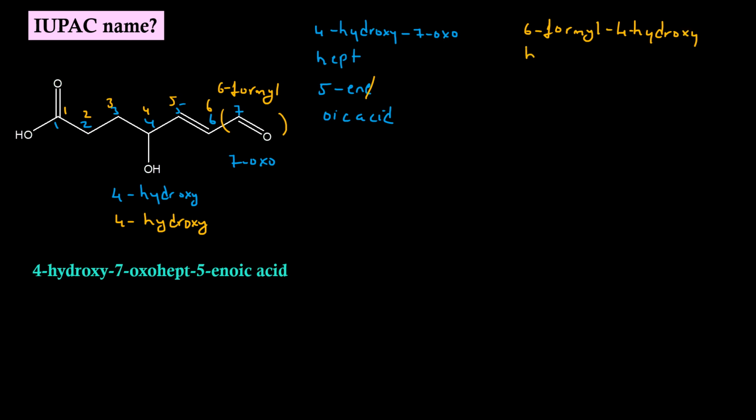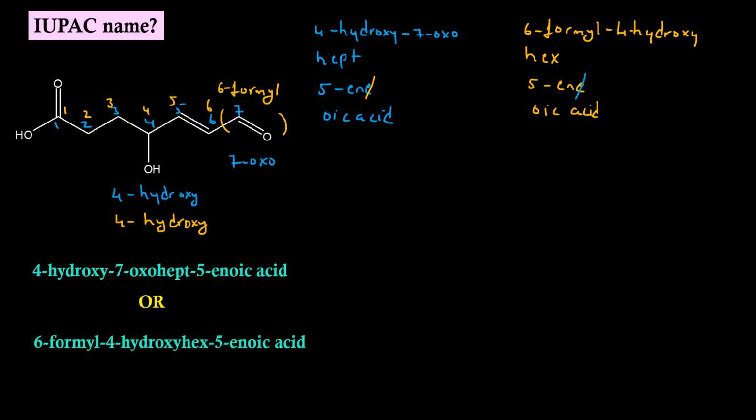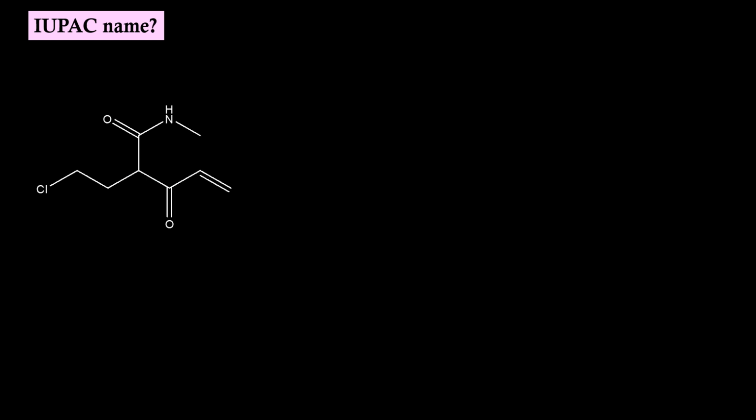Root word is hex. Primary suffix is 5-ene. Secondary suffix is oic acid. For the same reason, we have to drop the E of the primary suffix. IUPAC name will be 6-formyl-4-hydroxyhex-5-enoic acid.